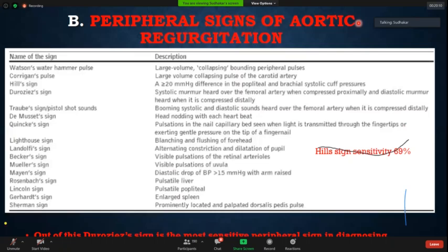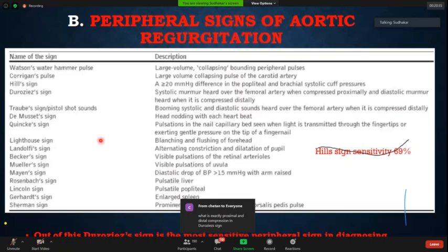So Hill sign has a sensitivity of 69%. Now let's go head to toe for other important signs. There is something known as the Lighthouse sign, which is blanching and flushing of the forehead. After that, you see a visible pulsation of the retinal arterioles when you do a fundoscopic examination. Then there is Müller's sign, visible pulsation of the uvula.